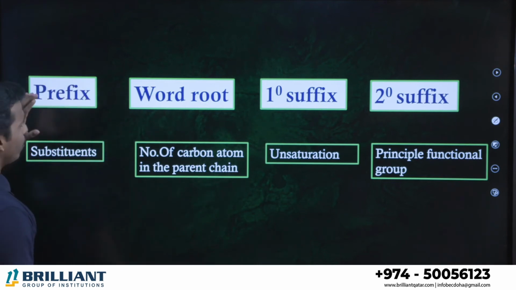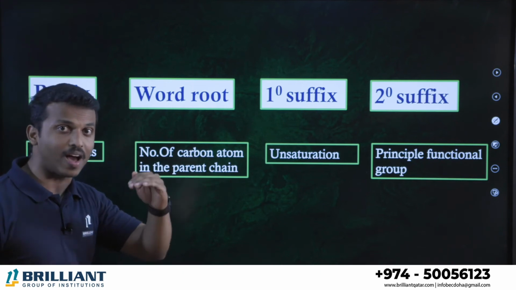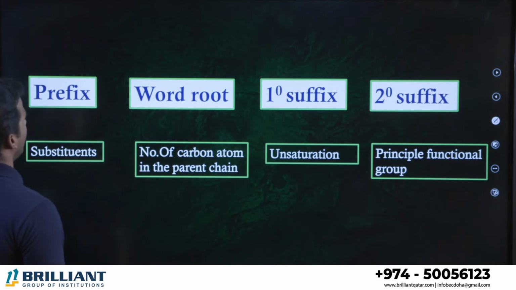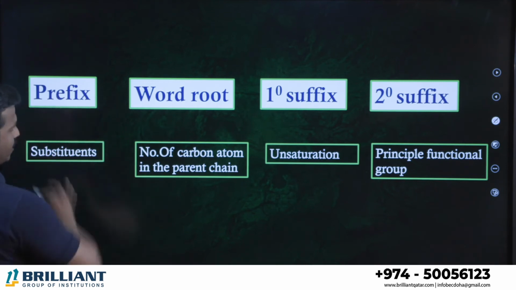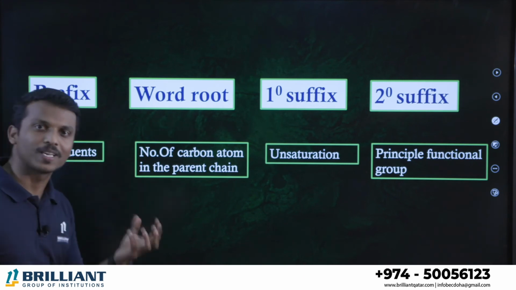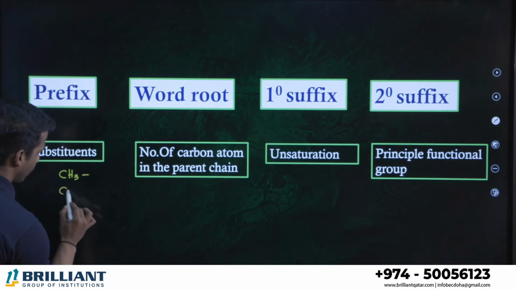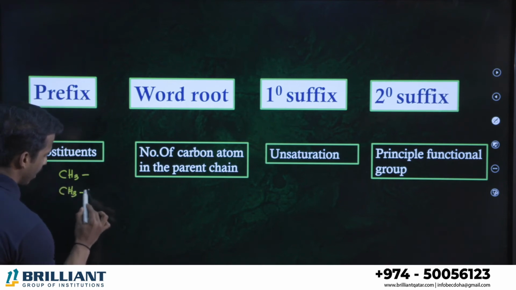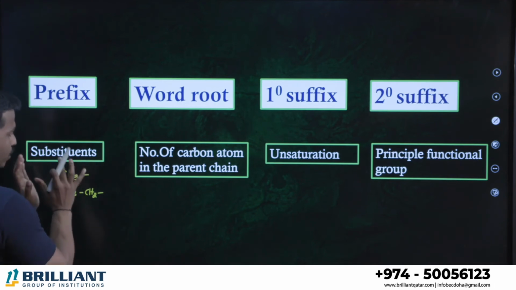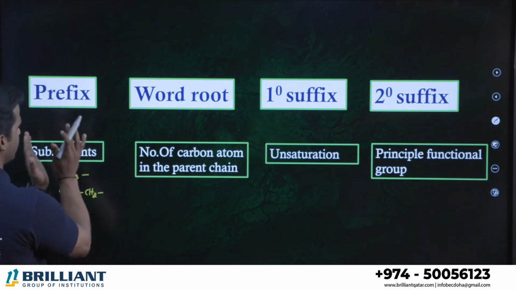When you name an organic compound, especially an alkane, and now we are discussing alkane nomenclature, you have to follow this expression. First we will use a prefix. What is a prefix? Substituents. What are the substituents? The branches, right? Methyl, ethyl, or isopropyl. Those branches or substituents we should name first. Alright, first, that's the prefix.